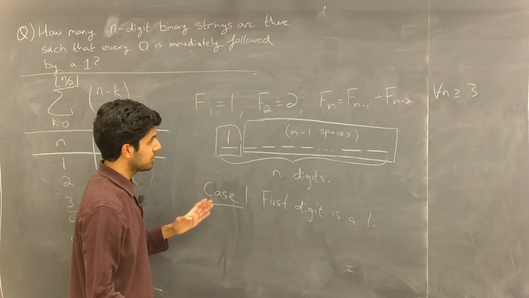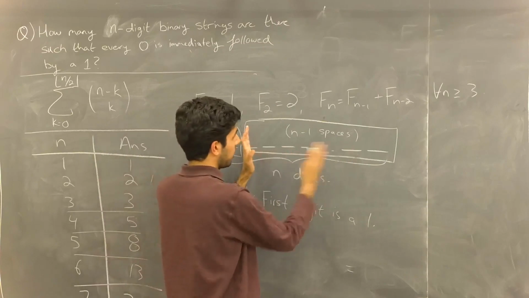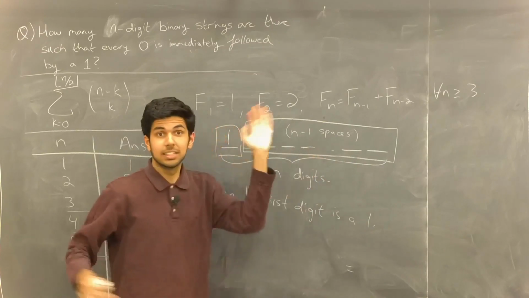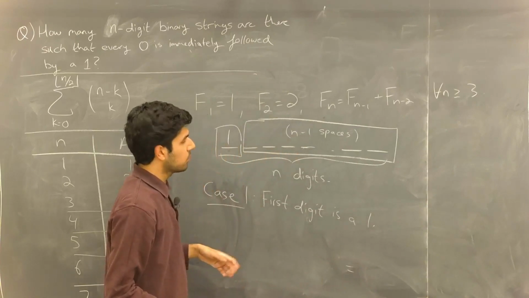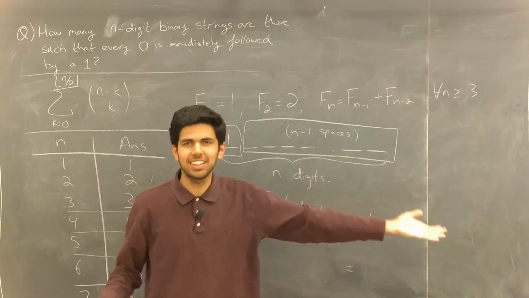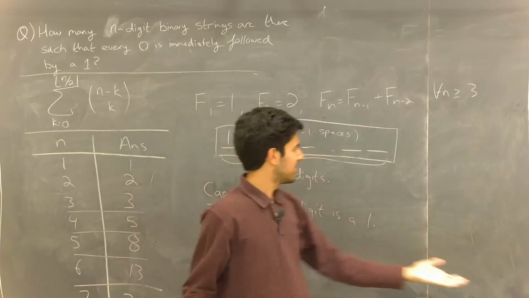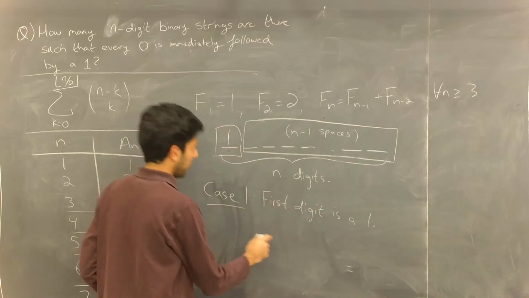Well, since we didn't put a 0 in the first space, whatever 0 we put in any of these spaces needs to be immediately followed by a 1. Well, wait a second. That's just the amount of valid strings of length n-1, right? Because a valid string will have a 0 immediately followed by a 1.